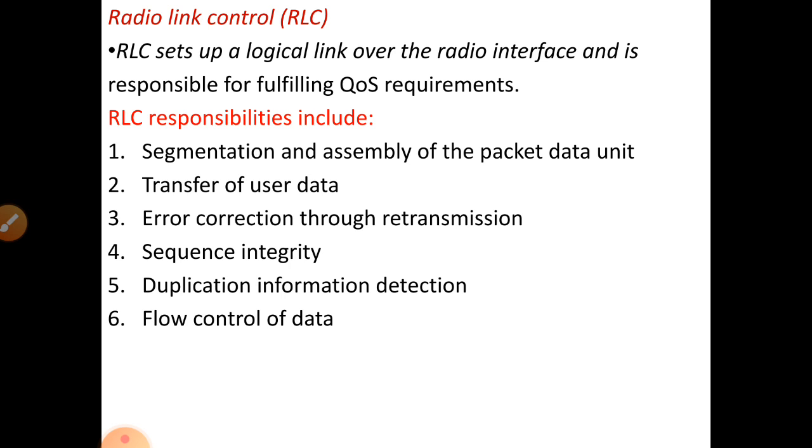The main responsibility of RLC is to transfer the user data, and error correction is also performed through retransmission. That means an errorless output will be received by the receiver with the help of the radio link control. Then sequence integrity: if we are transmitting 5 data units, the receiver will receive the information in sequence order. And duplicate information detection: suppose information is sent twice by the transmitter towards the receiver, by using RLC we can detect the duplicate information. And flow control of data.